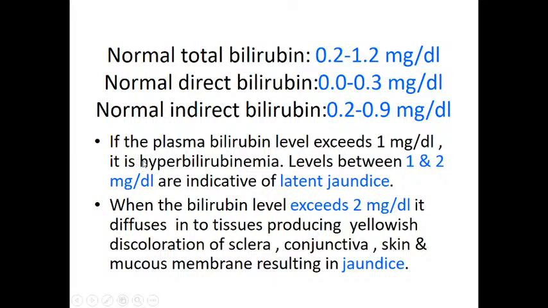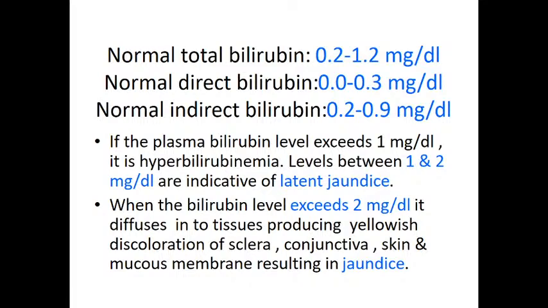Okay, normally the total bilirubin level should be less than 1 mg per dL. If it exceeds 1 milligram per deciliter, that is known as hyperbilirubinemia.